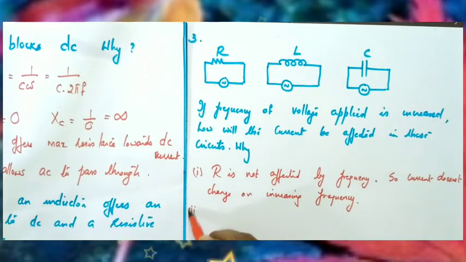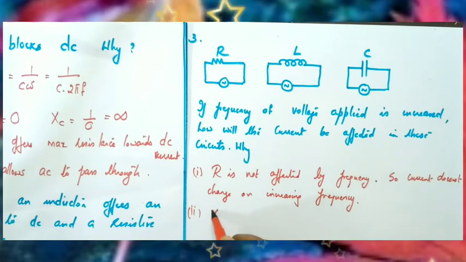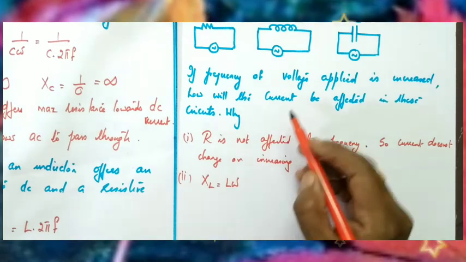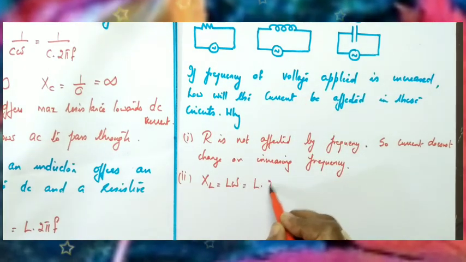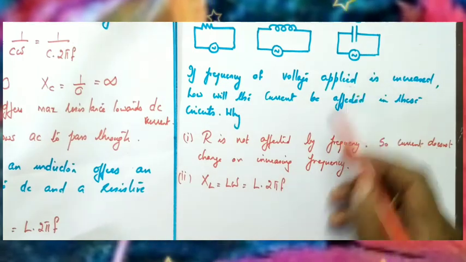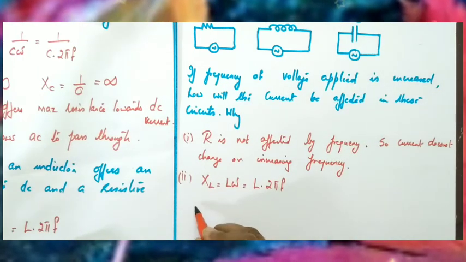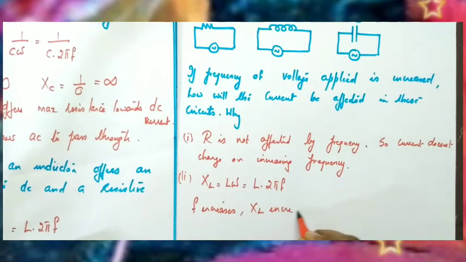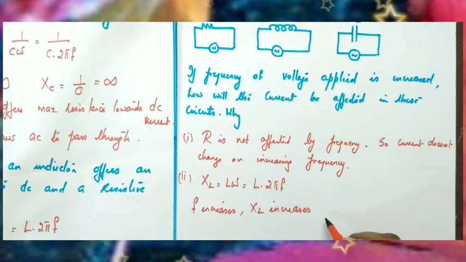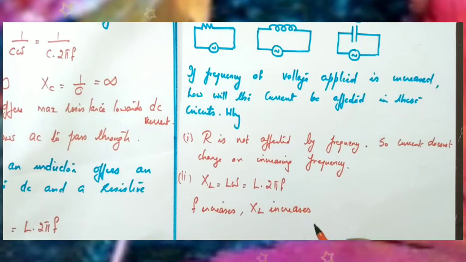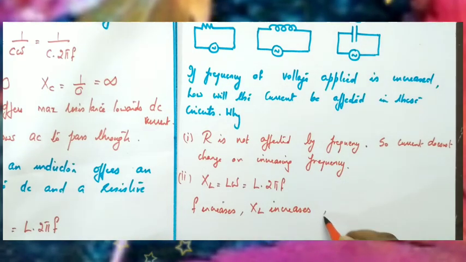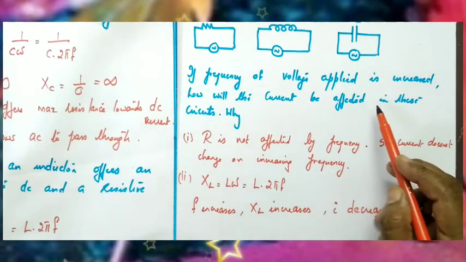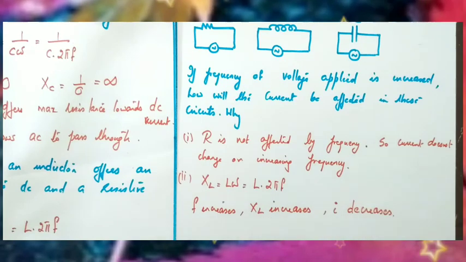Second one, an inductor is connected to an AC voltage. So we have inductive reactance XL equal to L omega, which can also be written as L into 2 pi f. If frequency is increased, what happens to XL? XL increases. So frequency increases, what happens to inductive reactance? Inductive reactance increases. Inductive reactance is the resistance offered by the inductor to AC current. So inductive reactance increases means what happens to current? Current decreases. Clear? So in that circuit current decreases.